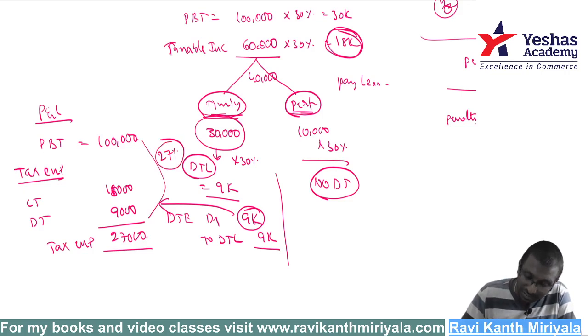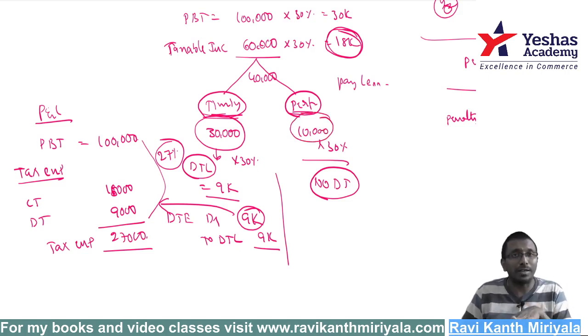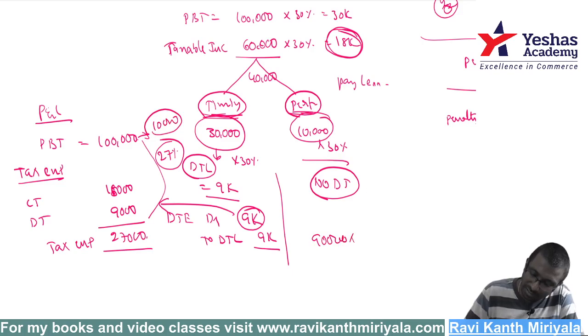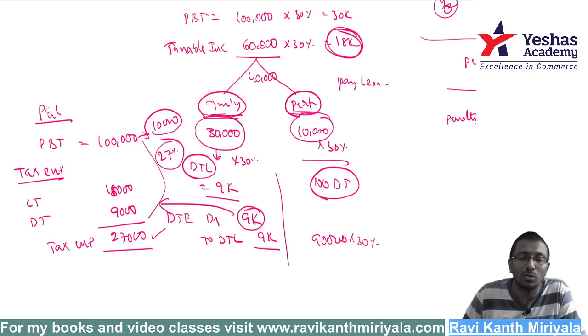Why, sir? Because the 10,000 will never be taxed. That's why we don't need to bother about that permanent difference. Out of 1 lakh, 10,000 is a permanent difference, so you should leave it aside. The number is 90,000, and 30% of 90,000 is 27,000. That means we have taxed the current year income correctly. That is the basic point with respect to this.